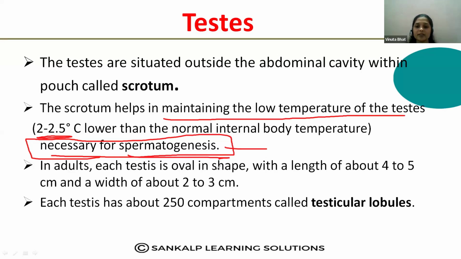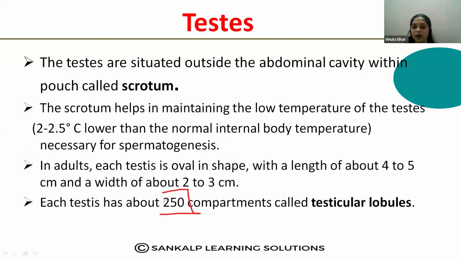In an adult, what is the length and width of the testes? Length is about 4 to 5 centimeter and width is about 2 to 3 centimeter. Then each testis has compartments, around 250 compartments. This is also an MCQ question: inside the testes, approximately how many compartments are present?